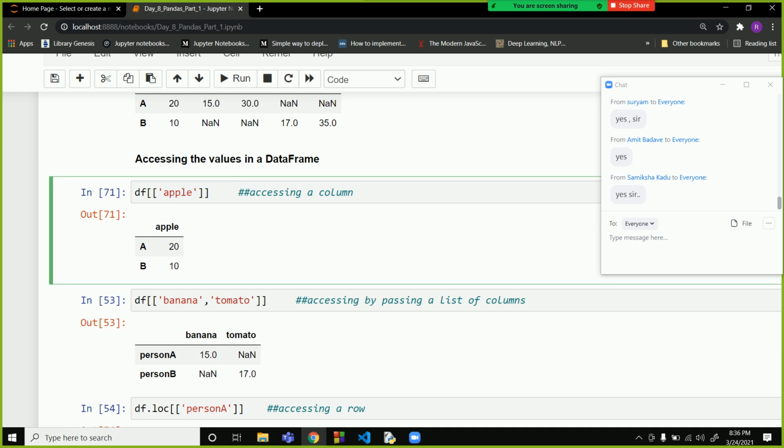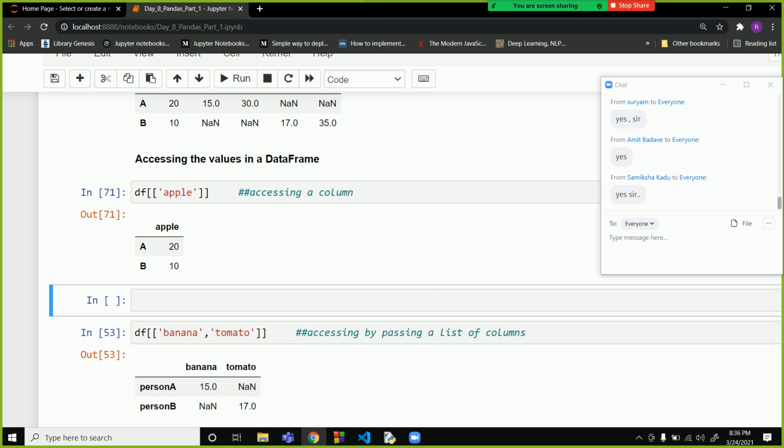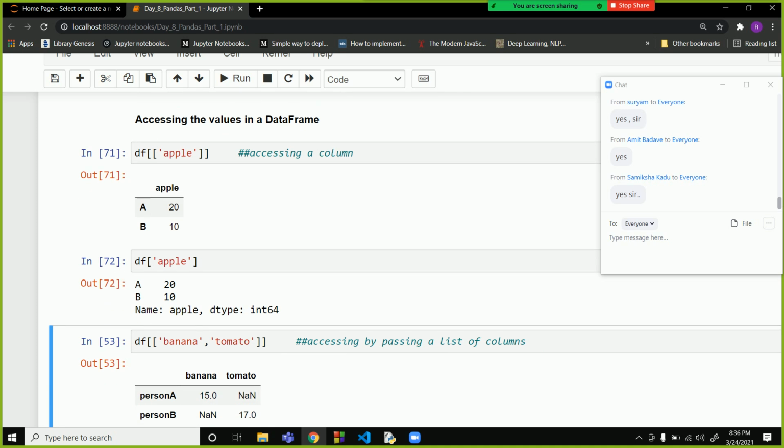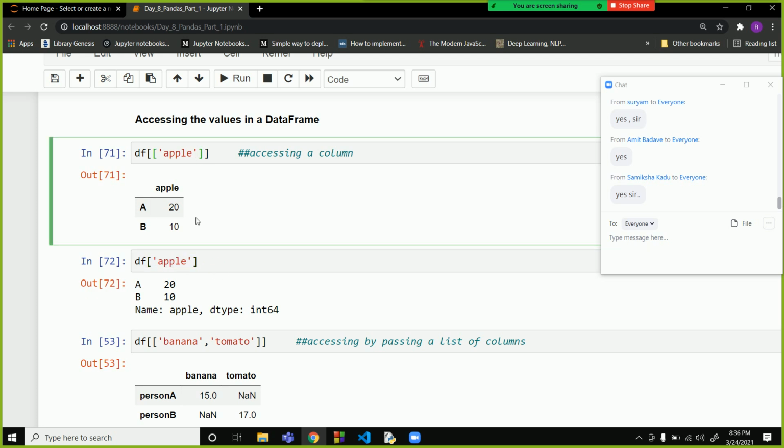Now let me show you one more thing. If we write only one bracket, then we'll get a series. So if you write one bracket you get a series, and if you write two brackets you get a data frame. You can switch between data frames and series by using the difference of a bracket.